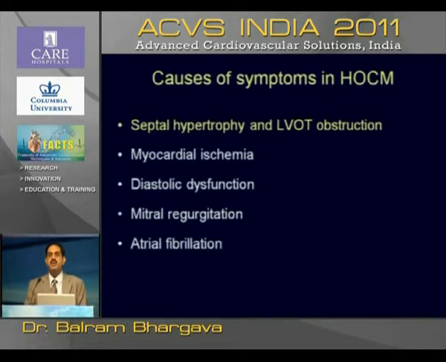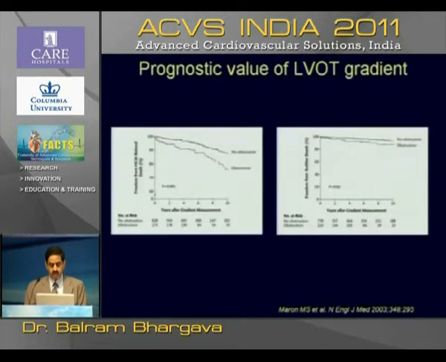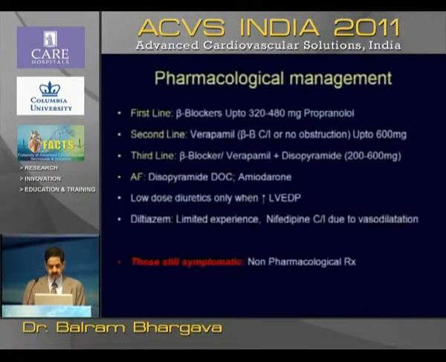There could be myocardial ischemia, diastolic dysfunction, mitral regurgitation, and many of these patients can present with atrial fibrillation. The most important cause is septal hypertrophy and LVOT obstruction, and we know from the earlier work by Balram clearly demonstrated that LVOT obstruction predicts the mortality over several years.